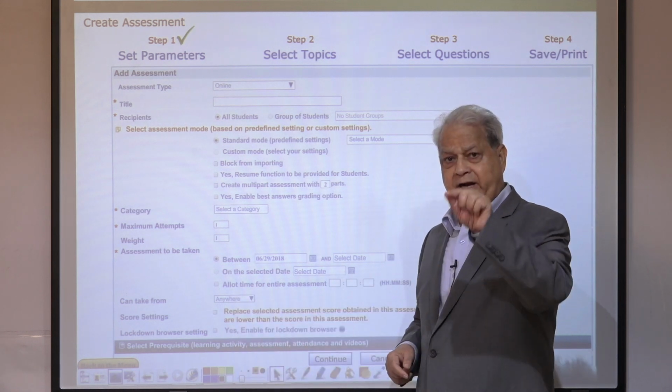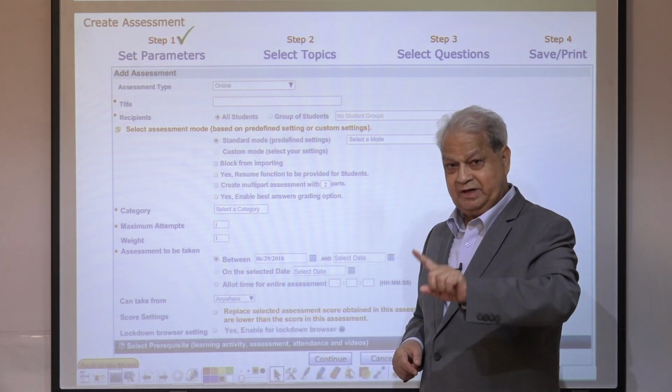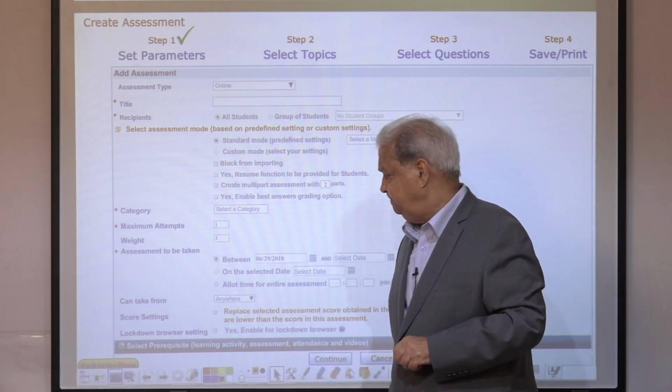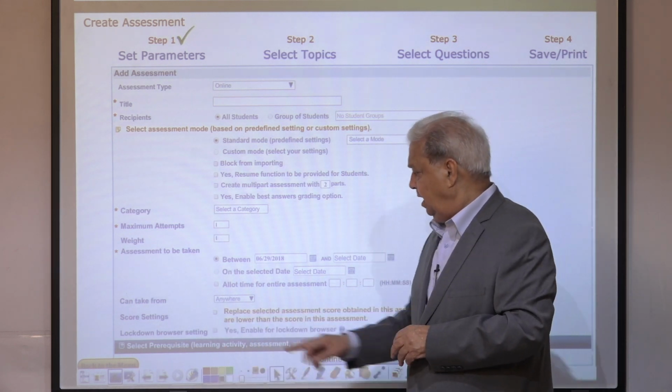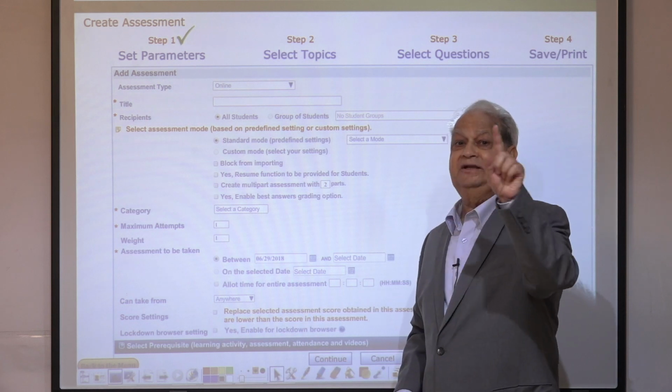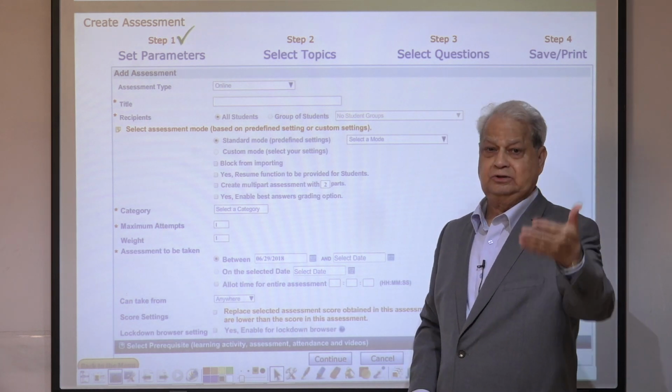Anywhere online or in a particular lab. Okay, you can restrict that to a particular lab. And score setting, lockdown browser, and this is for online assessment for real online courses.